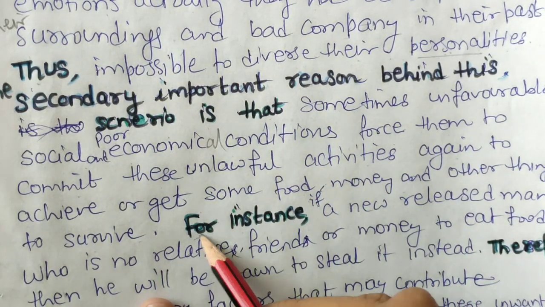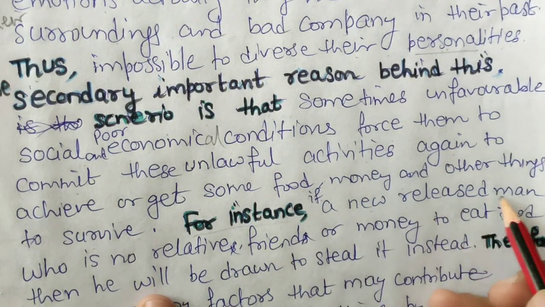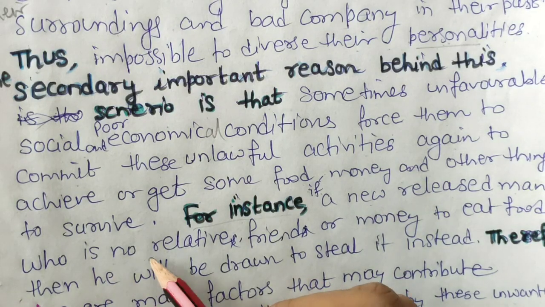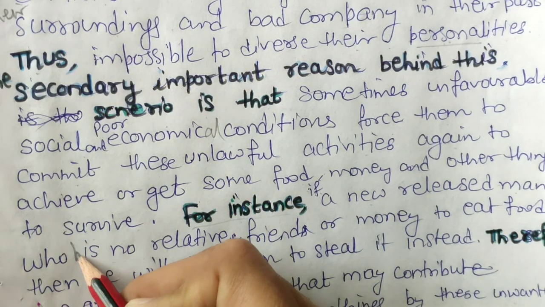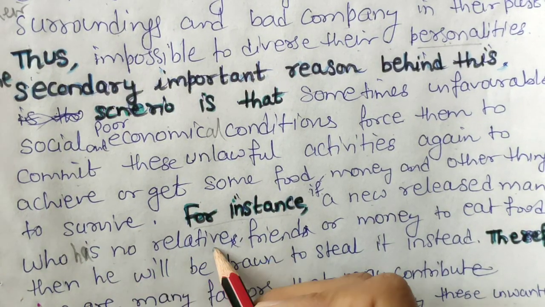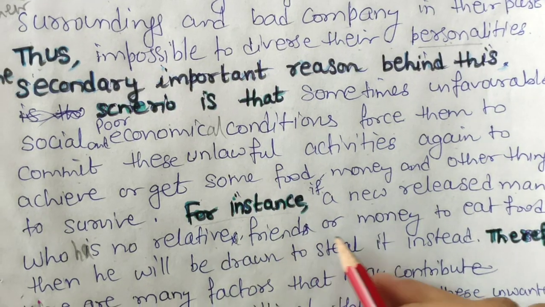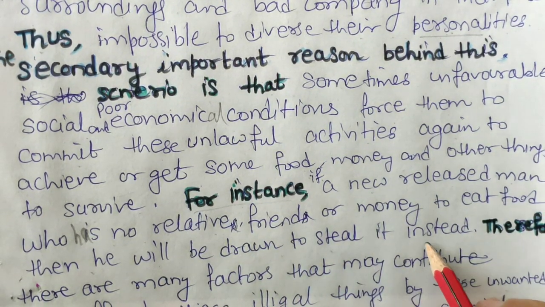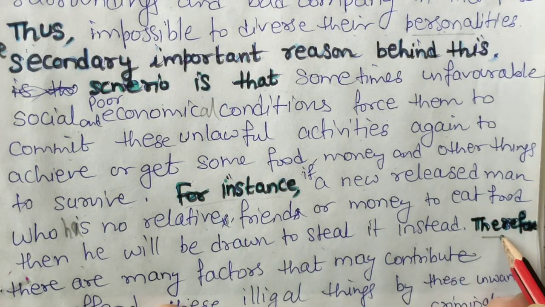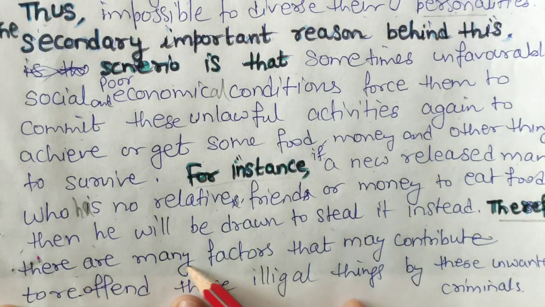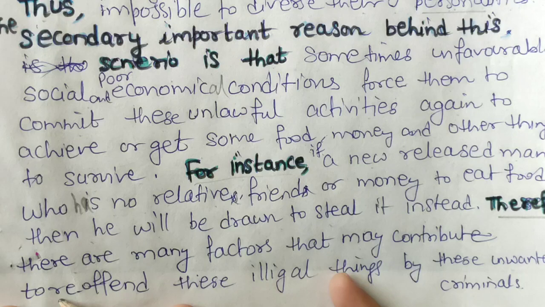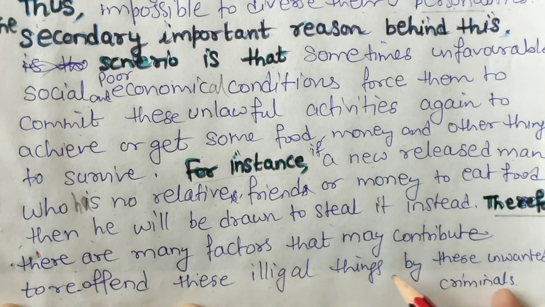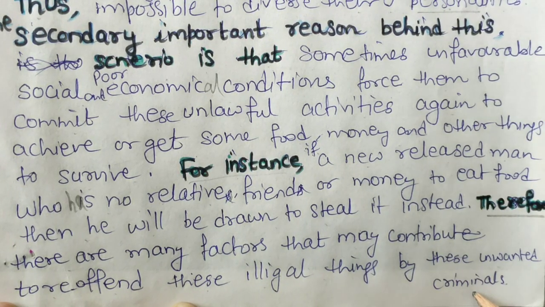For instance, now an example you can use: if a newly released man who has no relative, friend or money to eat food, then he will be drawn to steal it instead. Okay, so now the final line. Therefore, there are many factors that may contribute to reoffending these illegal things by these unwanted criminals.